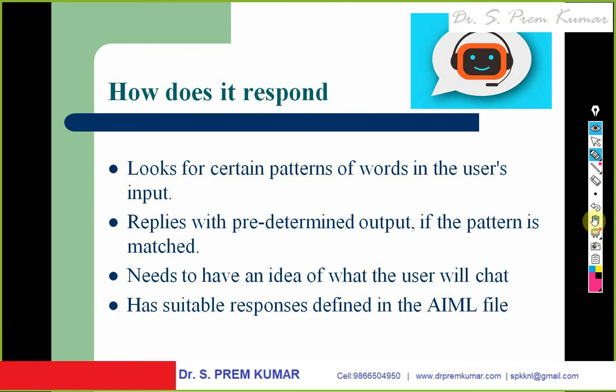How does it respond? In general, it looks for certain patterns of words. Suppose I am talking about flowers. The chatbot will identify the word flowers and ask you a question: which flowers, rose or lily? If I say rose, it asks: yellow rose, white rose or red rose? So it goes through classifications based on the words. It will be questioning you and finally it will answer you. So the pattern of the words plays a vital role in judging the question, what you are asking.